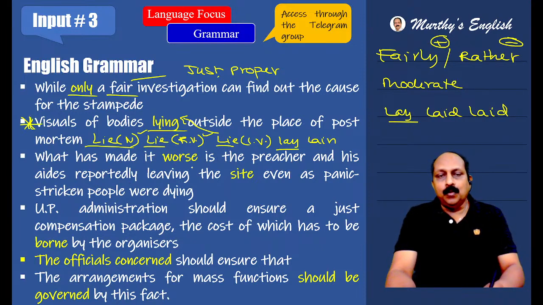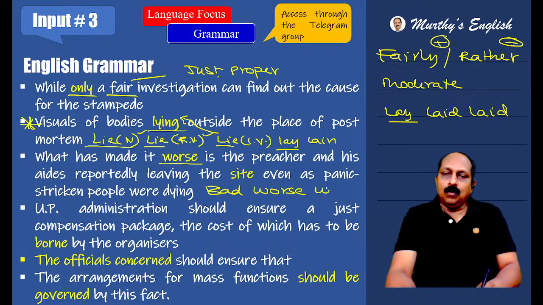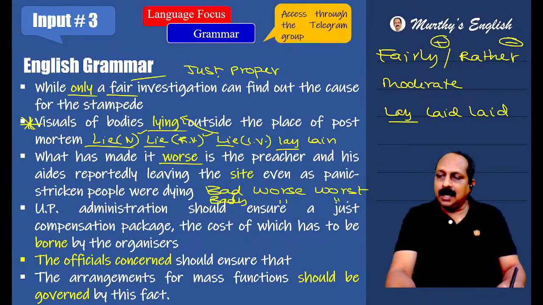What has made it worse? What is the adjective here? Bad. What is the comparative form? Worse. What is the superlative form? Worst. Same thing goes with the adverb badly: badly, worse, worst. That you have to recollect.